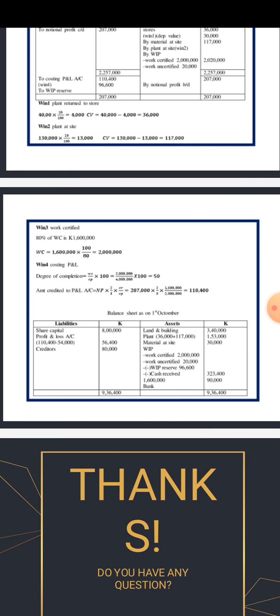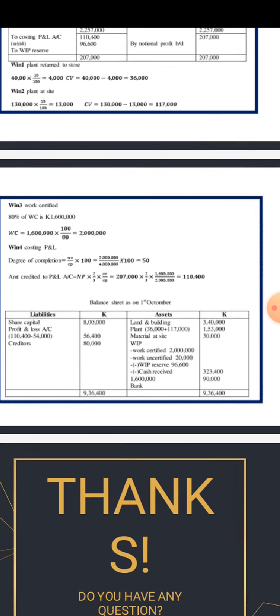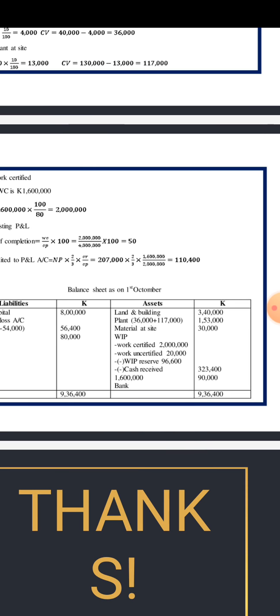We get 936,400, which is the balancing figure. Down here we can see 936,400.